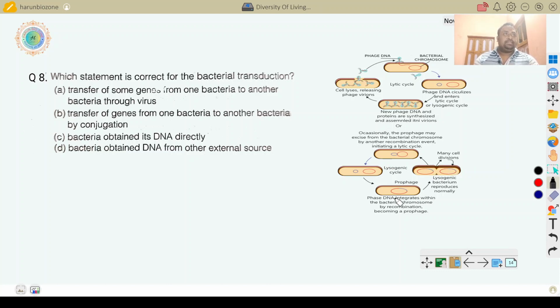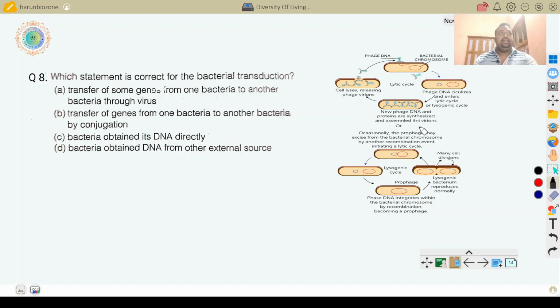Then the bacteria, by binary fission, produce two bacteria, and through replication the viral DNA replicates and produces many viral DNA. So this occurs during unfavorable conditions, when the virus does not replicate and lyse.